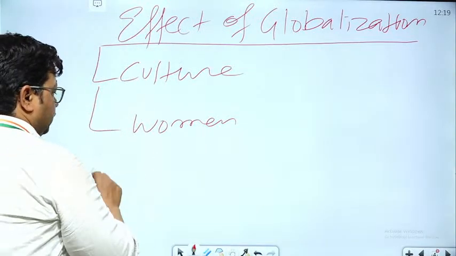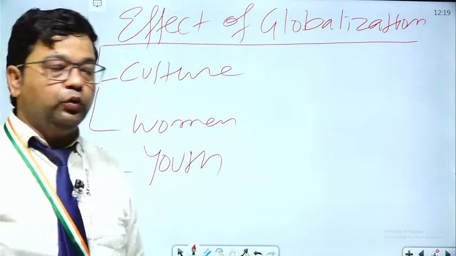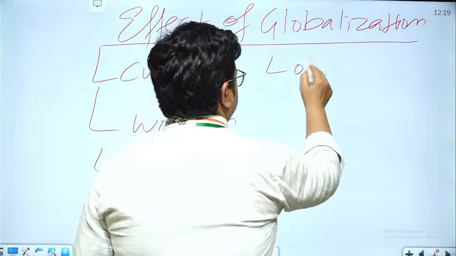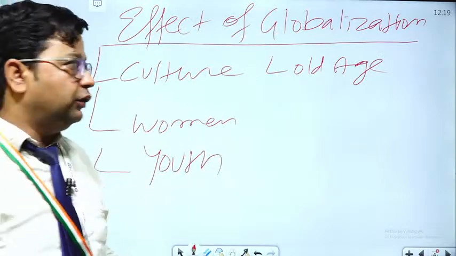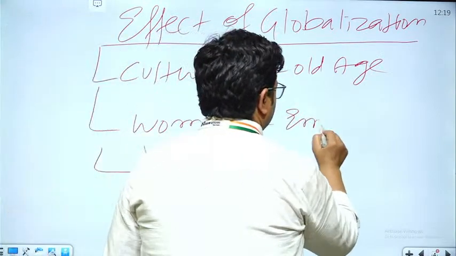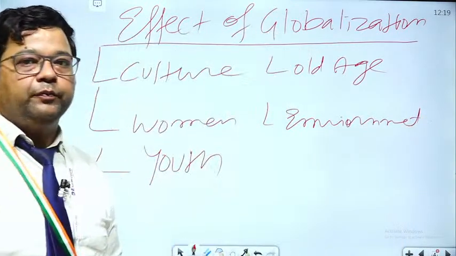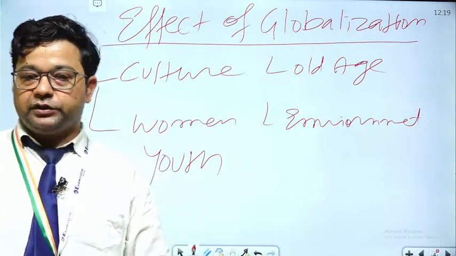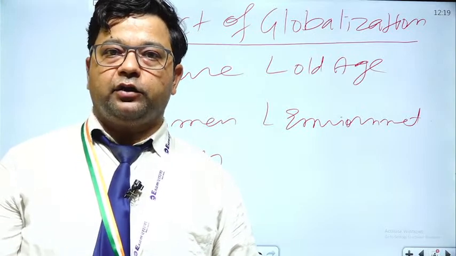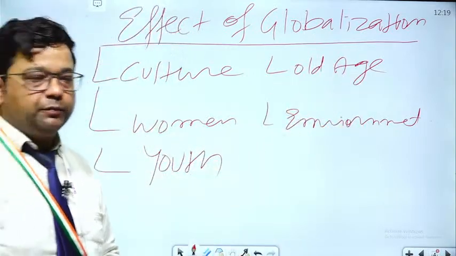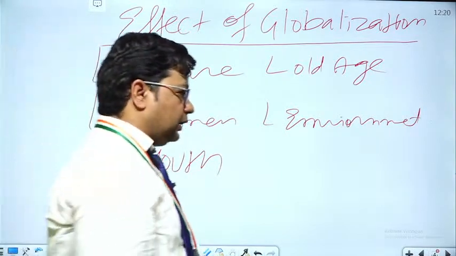Then we will see the effect of globalization on youth, how it has impacted the youth. Then we will see how old age has been impacted by globalization, and how the environment has been impacted. Clear? So one by one we will see the impact of globalization on each of these subsections. So let's start with the effect of globalization on culture.